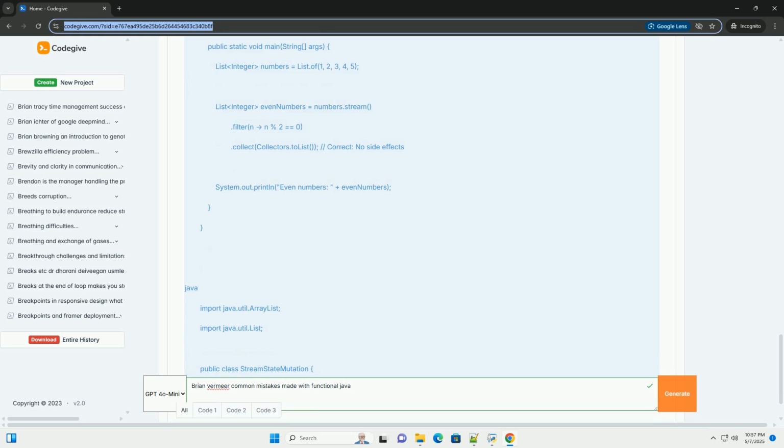Description: functional programming principles encourage pure functions that don't throw exceptions as part of their normal operation. When dealing with Java's checked exceptions, which force you to handle exceptions, this can become challenging. Brian Vermeer often discusses strategies for dealing with exceptions in a functional style to keep your code clean and maintainable. Code example: handling exceptions in streams.